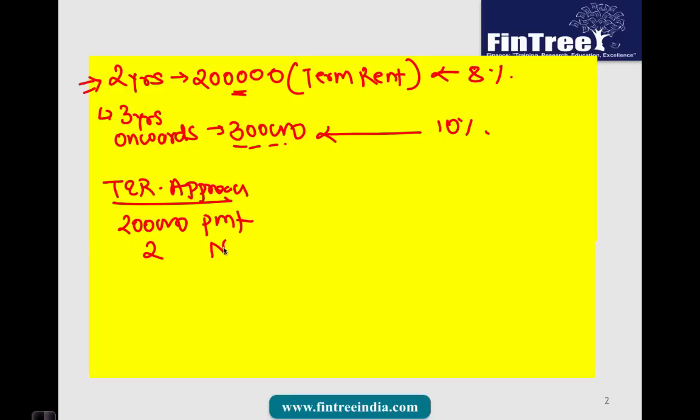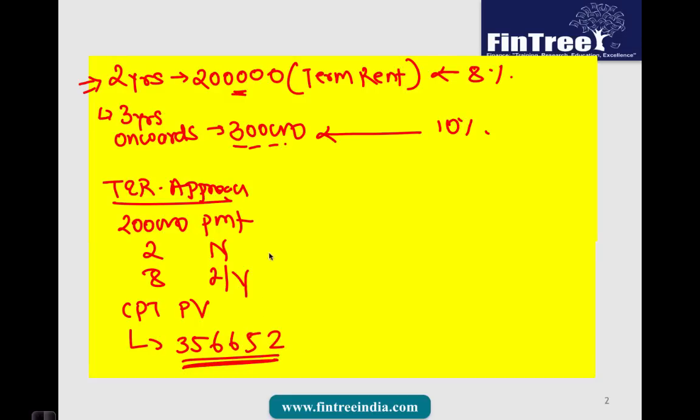Then 2 would be N, because we are going to receive that cash flow for 2 years. 8 would be I/Y. And then we will compute present value. And present value of that amount would come out to be 356,652. Okay, so this is the present value of the term rent.